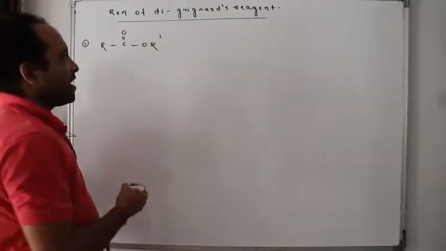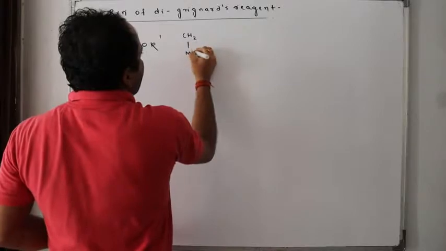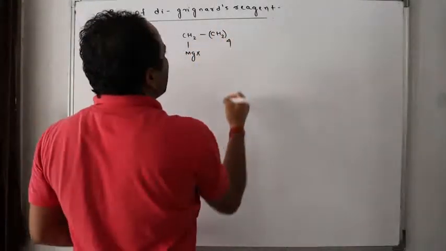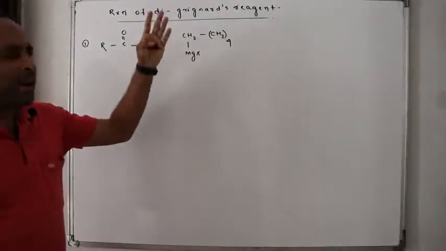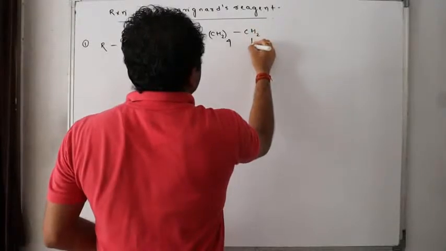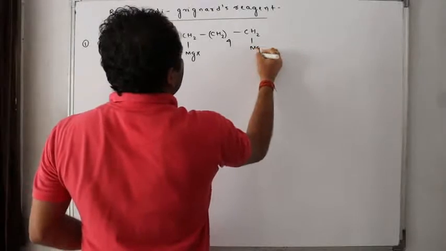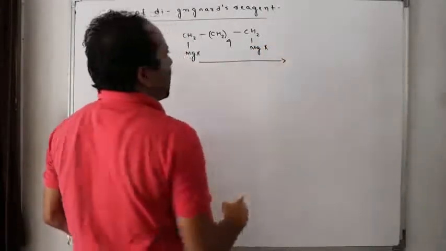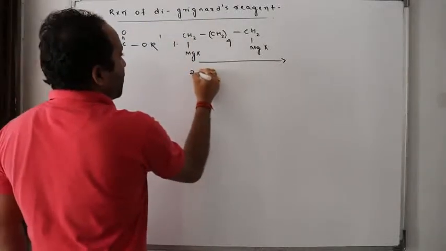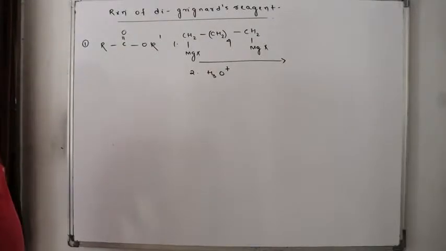To this ester, if I react with CH2 whole 4 (or I can say whole 3 also), CH2 MgX, followed by hydrolysis, now tell me what will happen in this case.